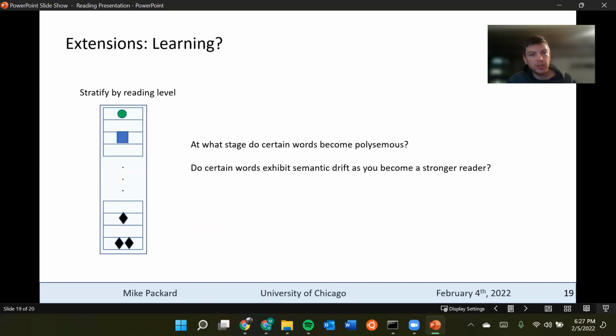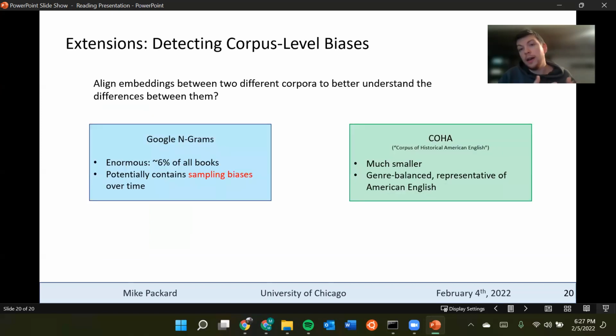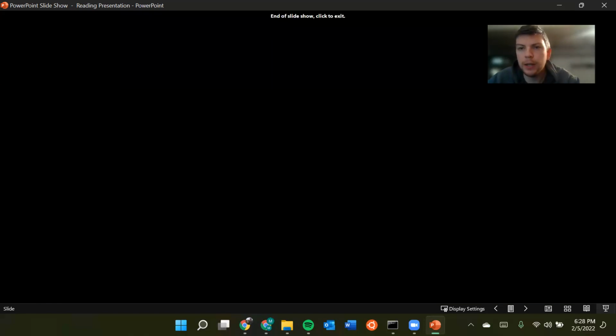A couple extensions I was thinking about. The first is, instead of stratifying a data set by decade, if we could stratify potentially by reading level and then learn about when words become more polysemous and how the embeddings change as reading level increases, to learn about learning. And then I was wondering if we could detect corpus level biases by comparing embeddings between two different corpora. And I think that that's been done a little bit in some recent work. So pretty interesting stuff. Thank you for listening.